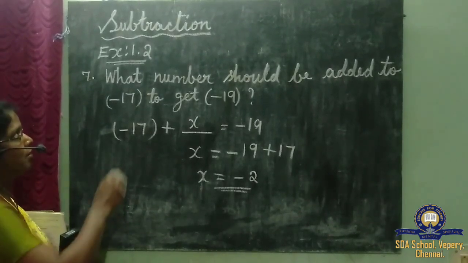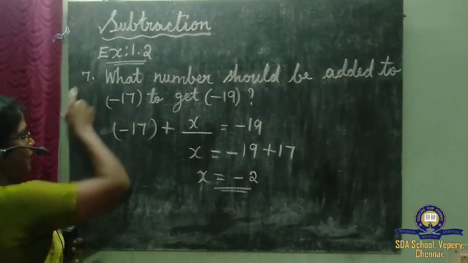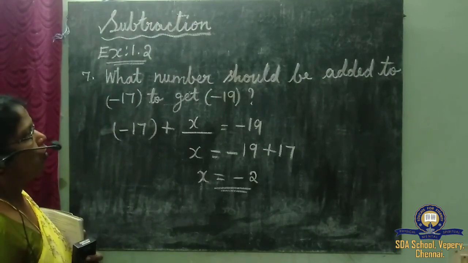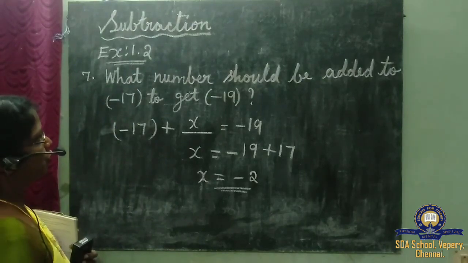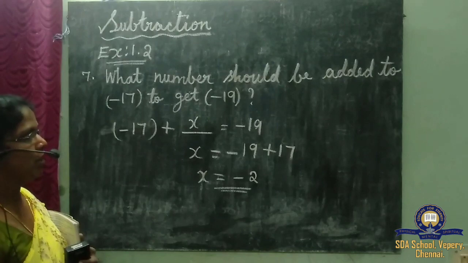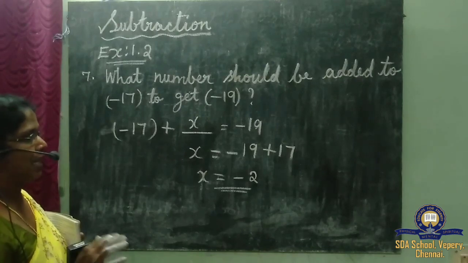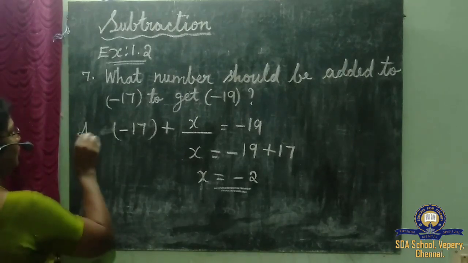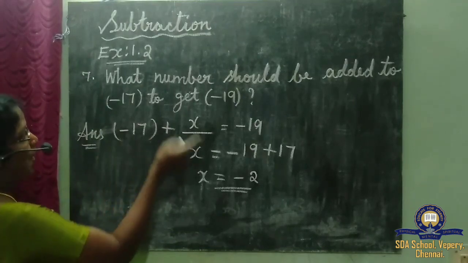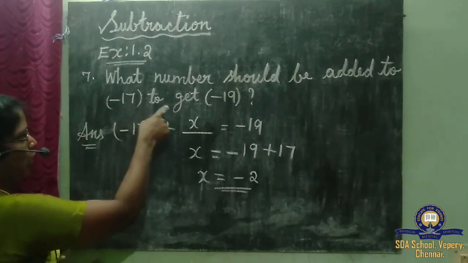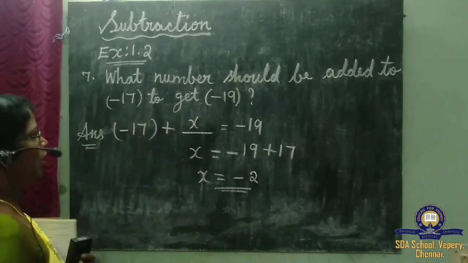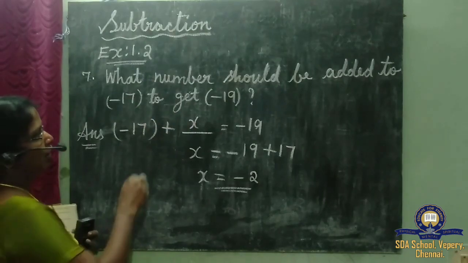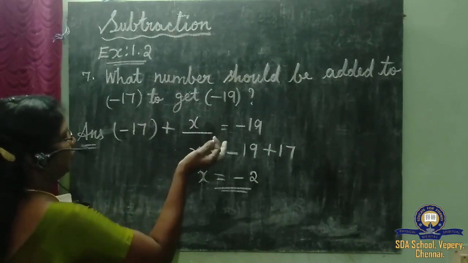Okay, from the same exercise 1.2, sum 7. What number should be added to minus 17 to get minus 19? They are adding any number, okay?